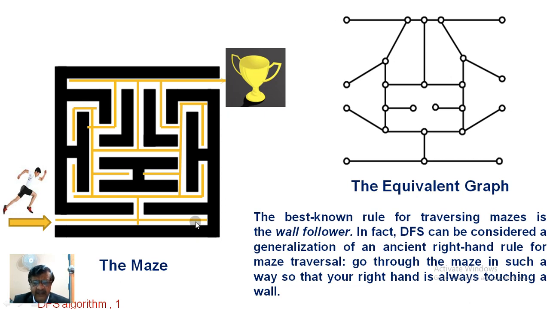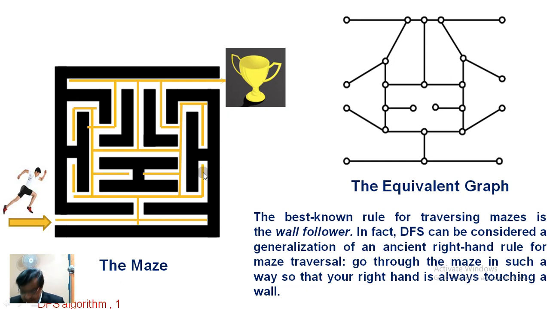In the case of a barricade, you can take back. Whenever you meet a dead end, you can come back. That is called retracing. A similar procedure is adopted in the DFS algorithm also. Whenever the algorithm meets a dead end, it will come back, it will retract.